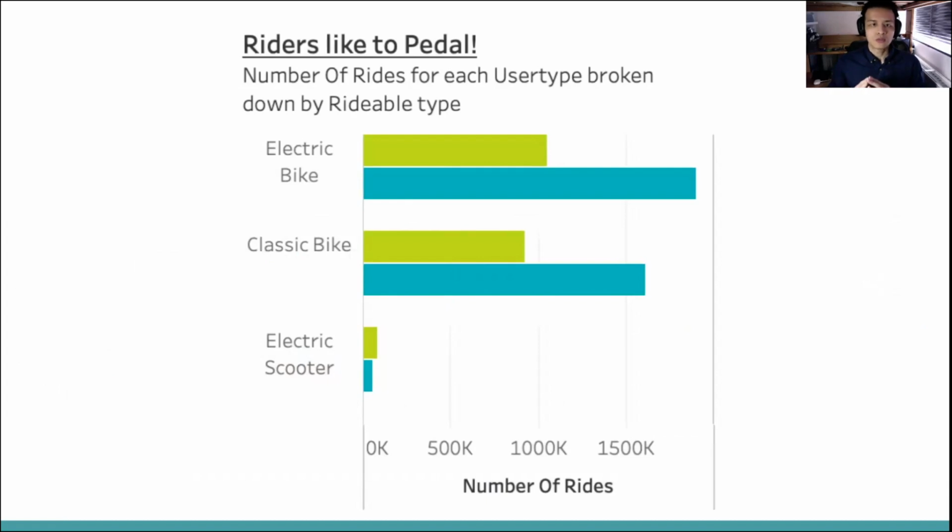This is a group bar chart showing the number of rides for each user type broken down by rideable bike type. As you can see, we've got electric bike, classic bike, and the electric scooter. Since the electric scooter is the easiest ride option between the two bikes, it can be used as an indicator to see how casuals and members value the ease of transport. When analyzing the data, it's quite obvious the electric scooter falls short as our least popular ride option.